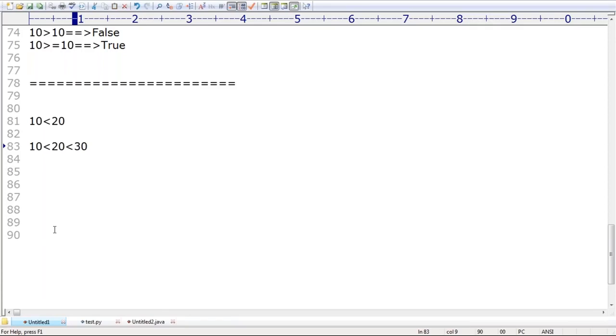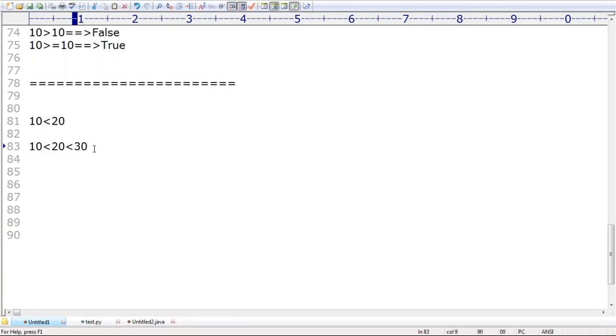In Java, the compiler will give a compile time error, because 10 less than 20 is true, and then true less than 30, how can you compare? True under 30, how can you compare? So in Java you are going to get a compile time error. But make sure, in Python, it is happily valid.